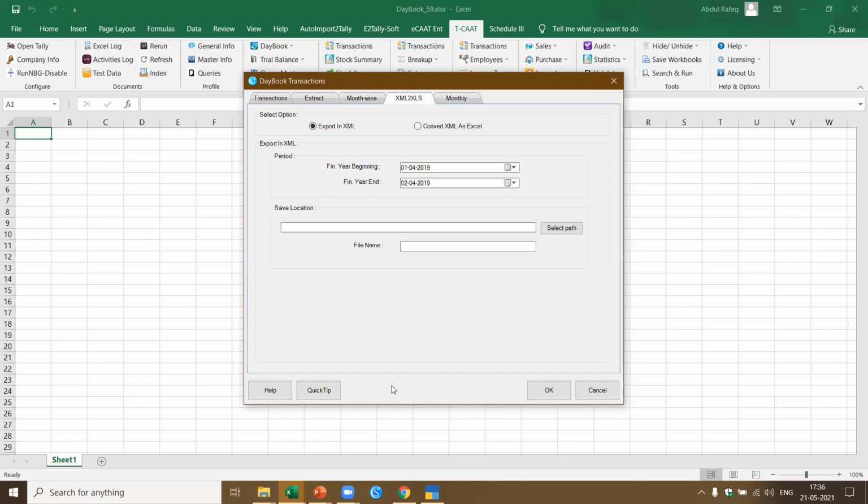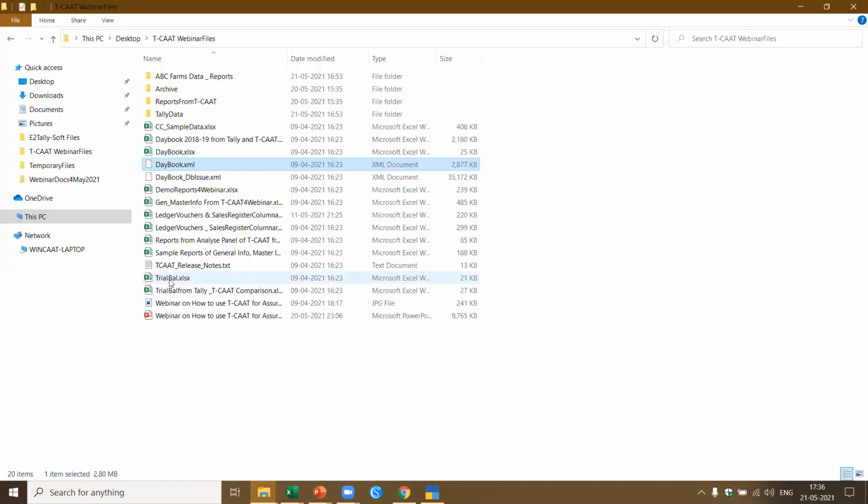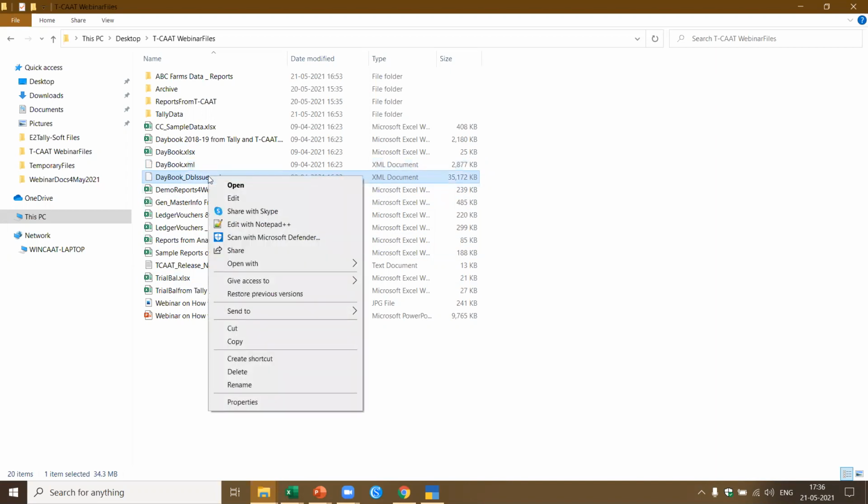Or let's say the client says that I cannot share the Tally data. You can tell him to share the data in XML format. So in this case, if you get the data from the client in XML format, you can convert it. For example, I showed you one XML file. Now if you see here, there are two XML files. Now there's a daybook XML. There's one particular issue the client had. We asked him to share the data in XML format. Let me open this and show. Now if you see here, the type of XML file available, let me just open this.